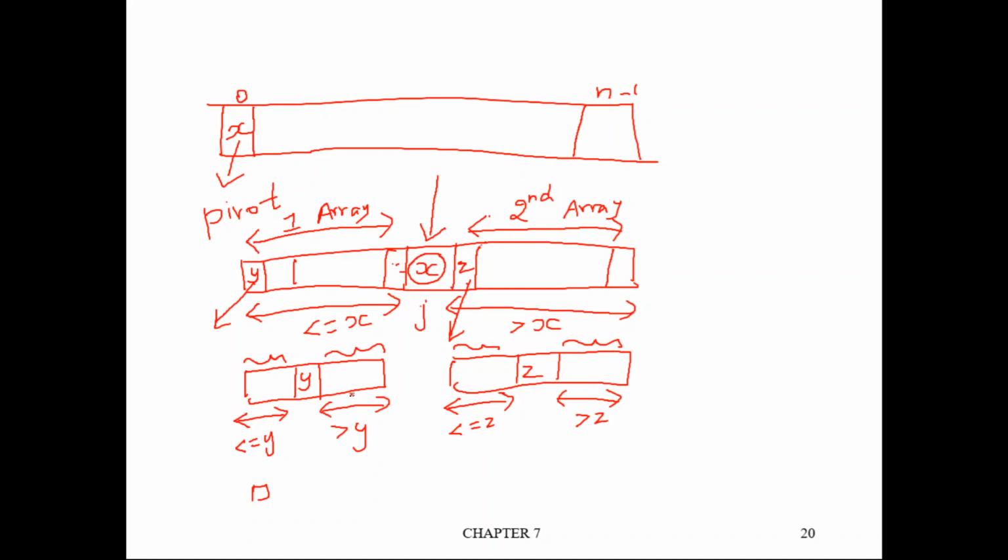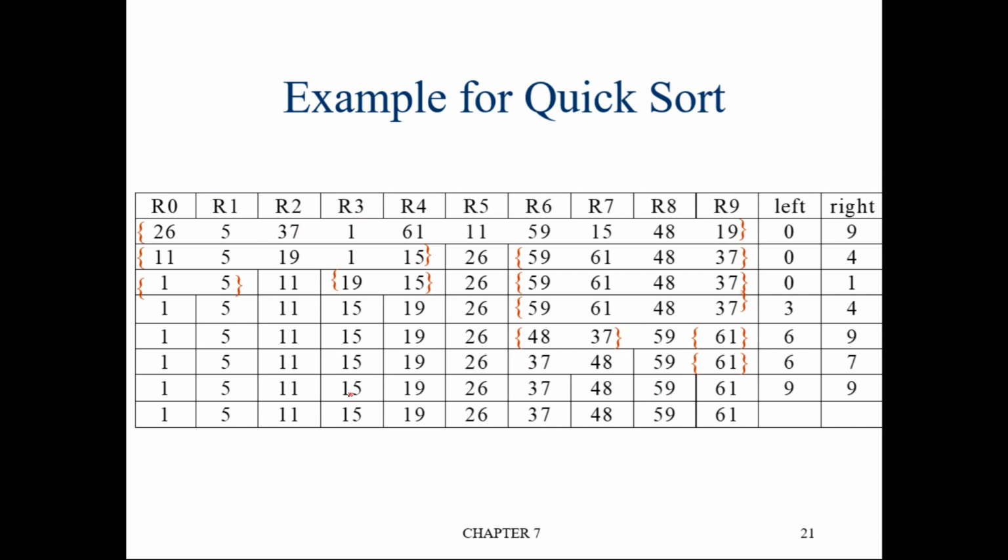Now let us see how it works with an example. Let us take this particular example. This is the unsorted array: 26, 5, 37, 1, 61, 11, 59, 15, 48, 19. These are the elements we want to sort. This is the starting location of the array, 0, and the ending location of the array is 9.